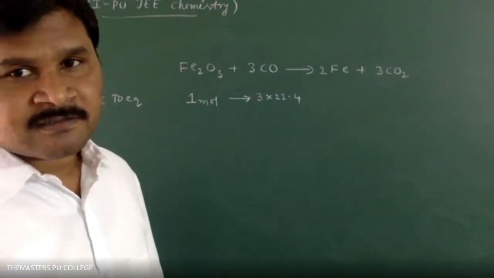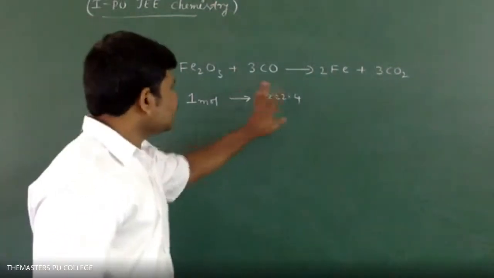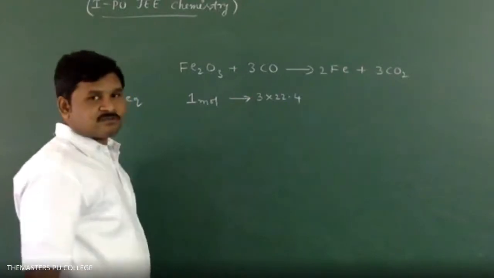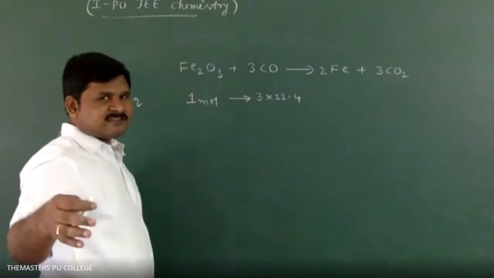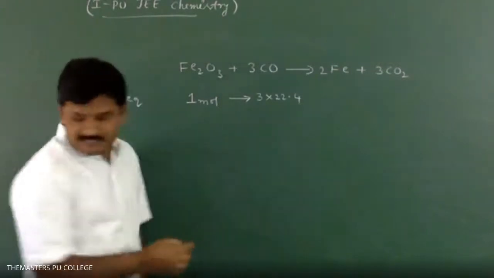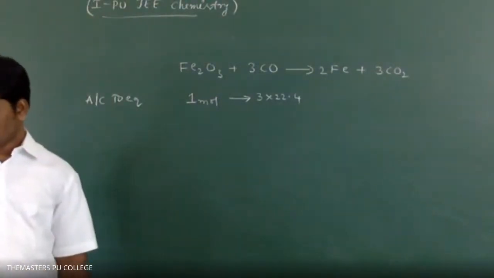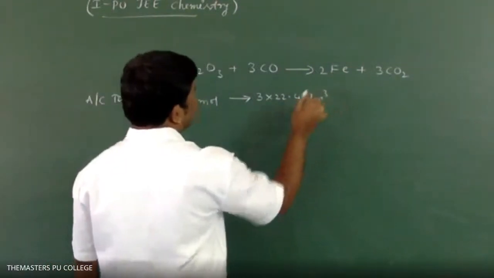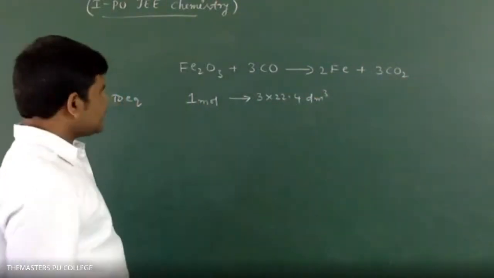So that's why I am taking volume of CO 3 into 22.4. 1 mole requires 3 into 22.4 liters. That is 22.4 centimeter cube or decimeter cube, whatever it may be. He given options in decimeter cube. I will take decimeter cube, liter from decimeter cube.